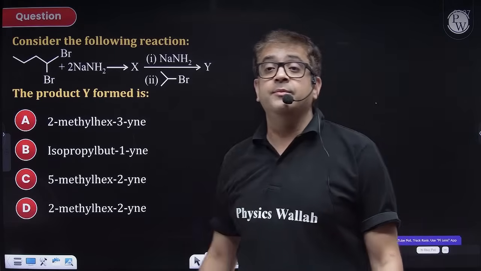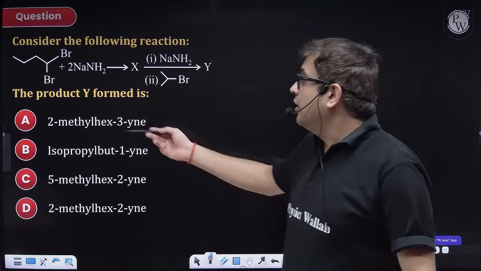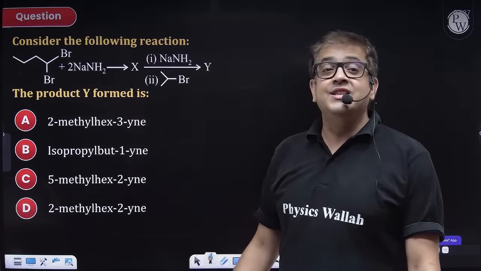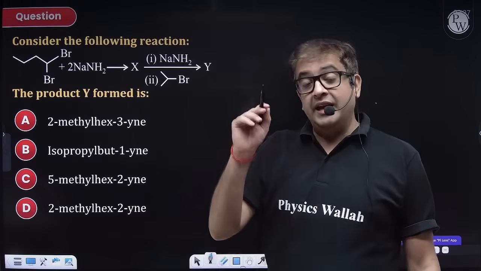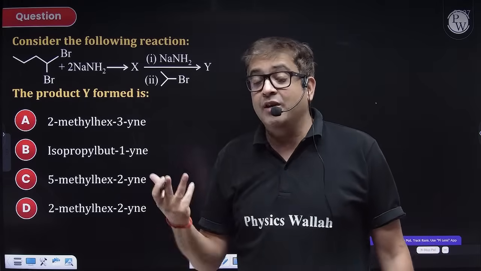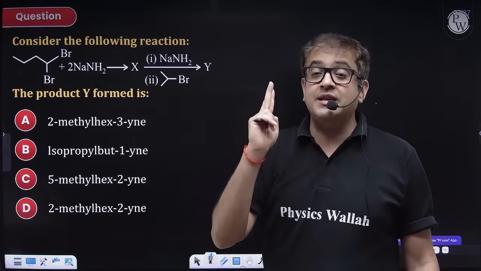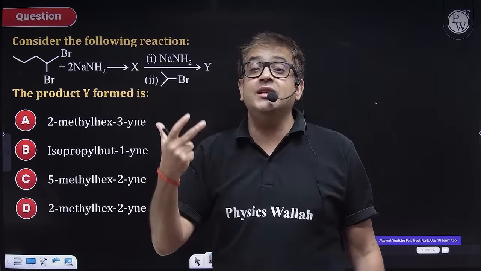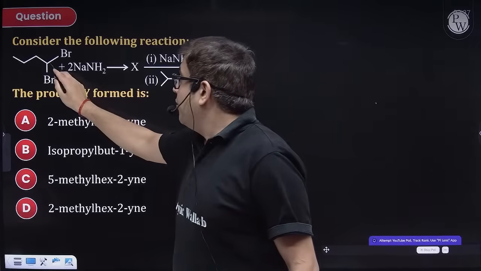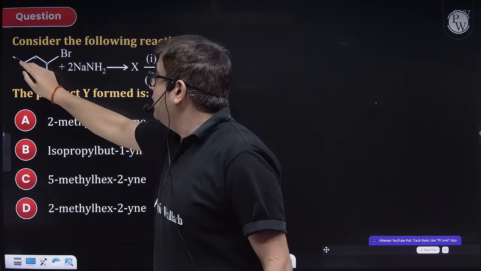Attempt the next one. Sir, we already know vicinal and geminal dihalide first reacts with 1 mole of NaNH2. It can also react with 1 mole of alcoholic KOH. But the second step requires a stronger base, which is NaNH2, and this will produce a terminal alkyne. So 1, 2, 3, 4.